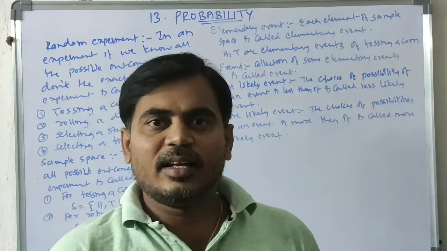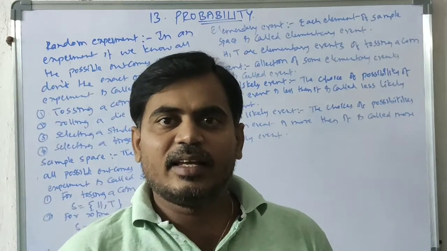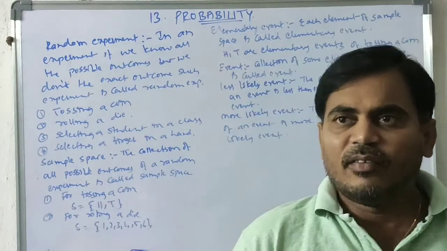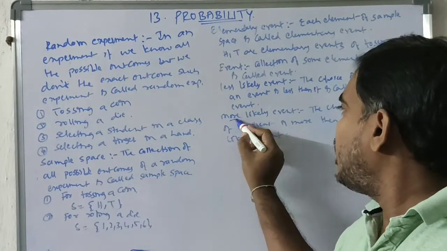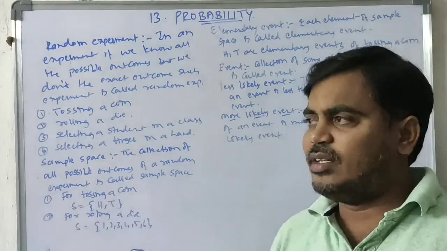So if the choices are less, then it is a less likely event. For example, I am taking a more likely event.